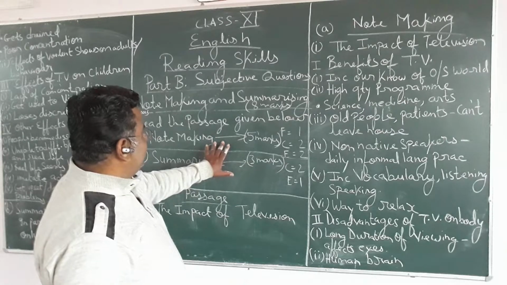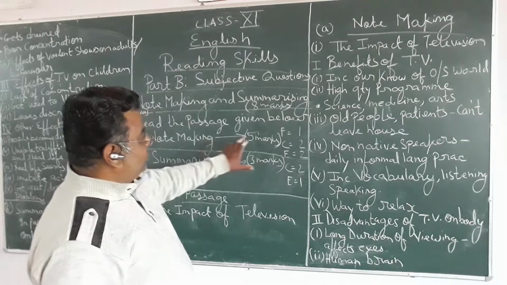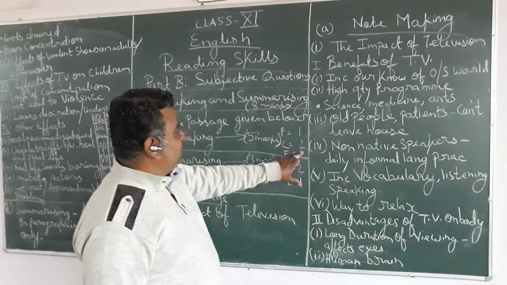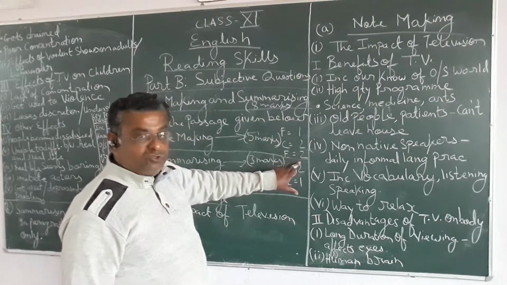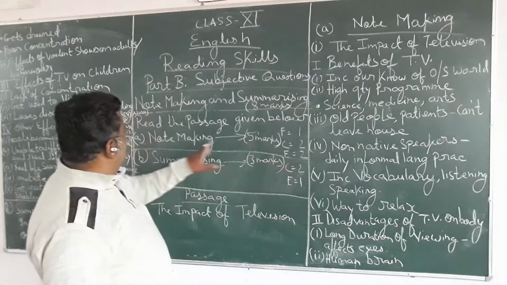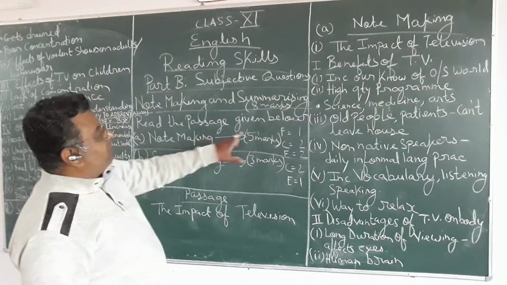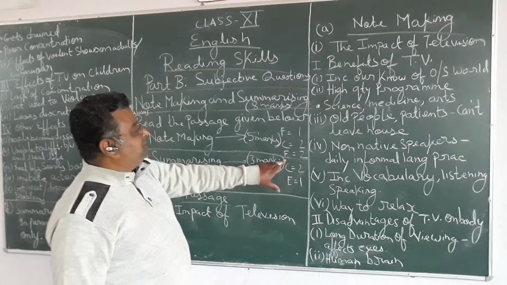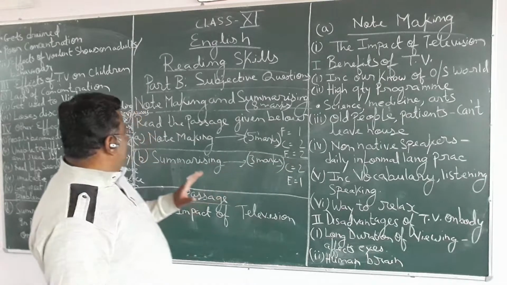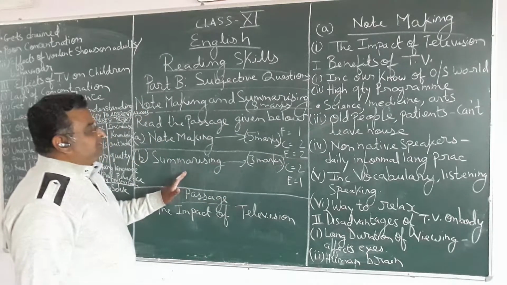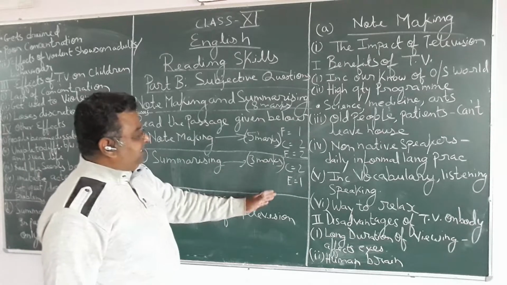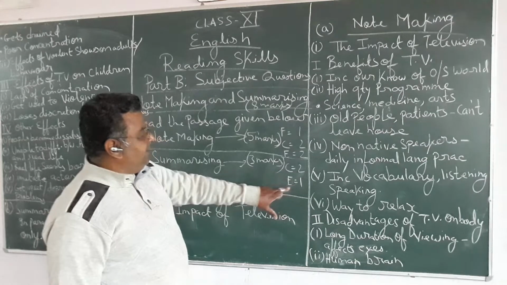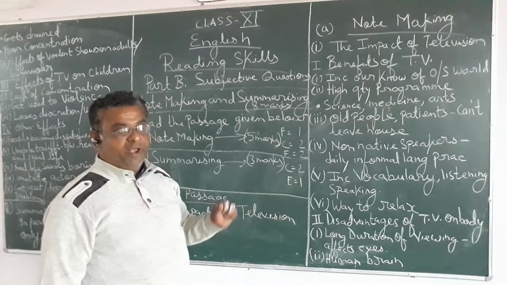Now in note making, format carries 1 mark, content carries 2 marks and expression carries 2 marks. You can see on the board, for note making, format carries 1 mark, content carries 2 marks and expression carries 2 marks. If I talk about summarizing, content and expression are seen only. So content carries 2 marks and expression carries 1 mark.